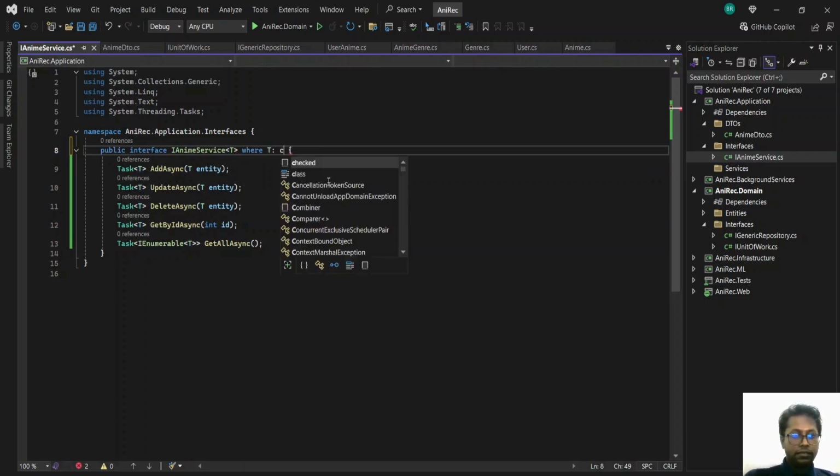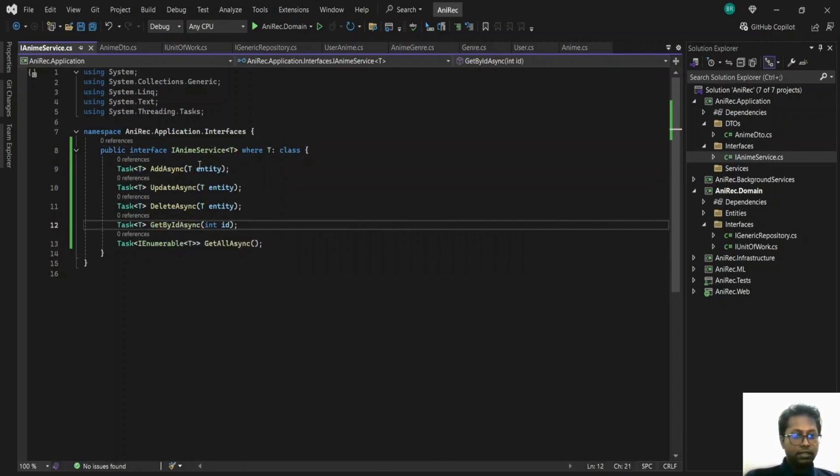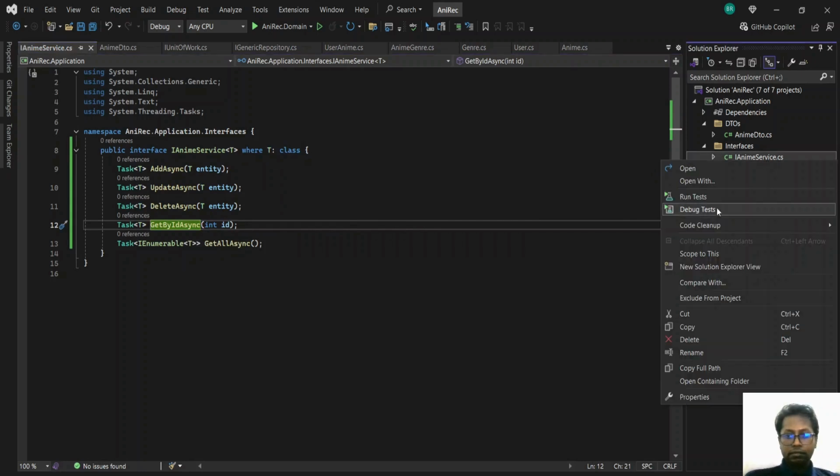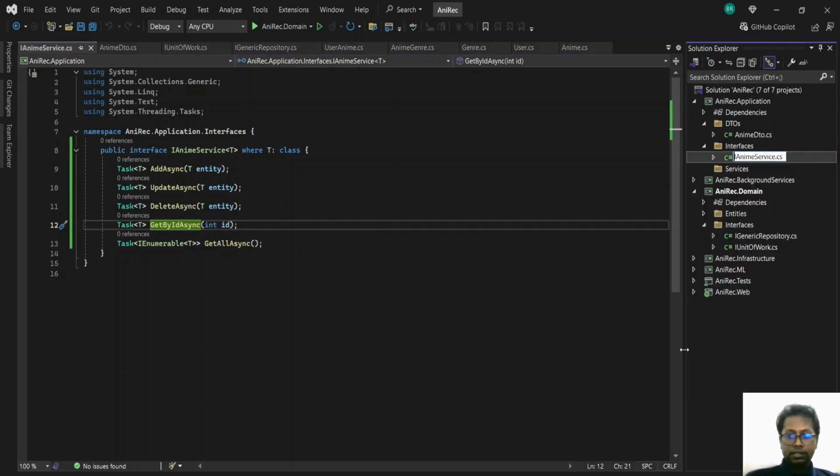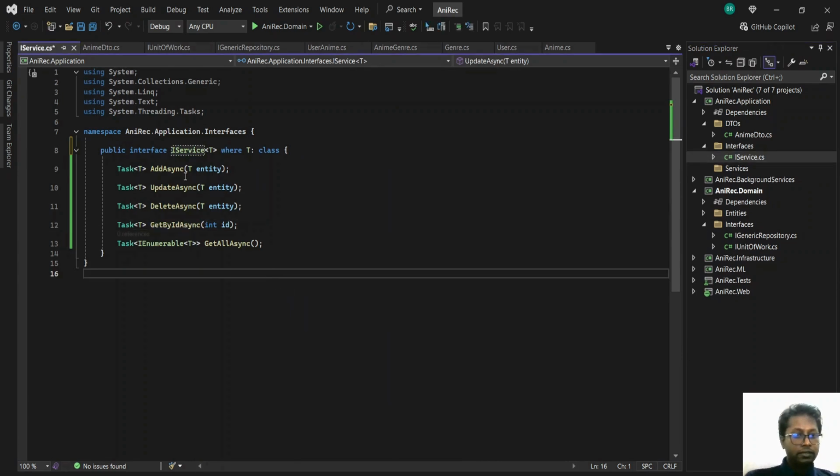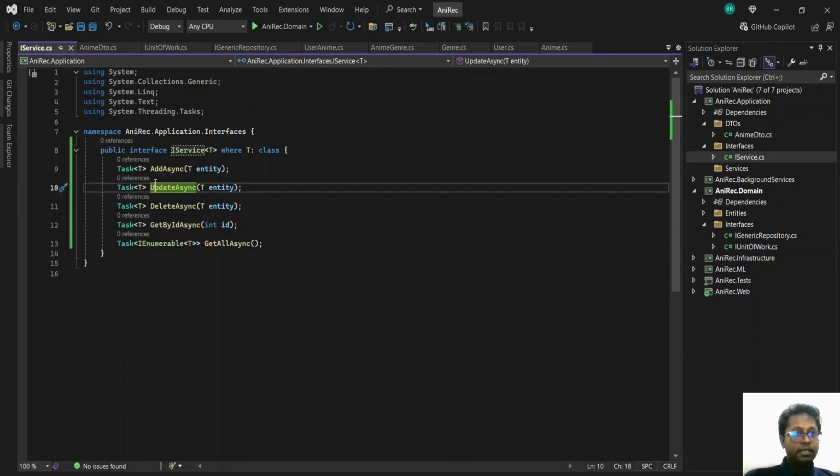T is a class. We'll rename this into IService, which will just be the interface for all the services that we're implementing. So in here, instead of the entities, as I said earlier, we'll be using the DTOs.